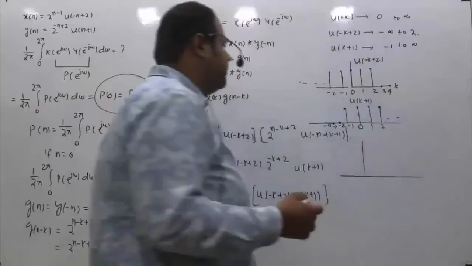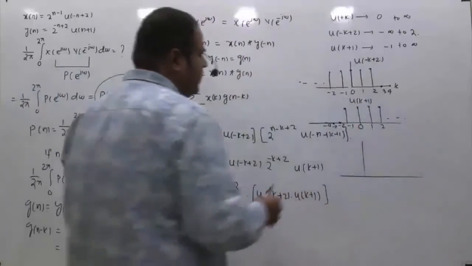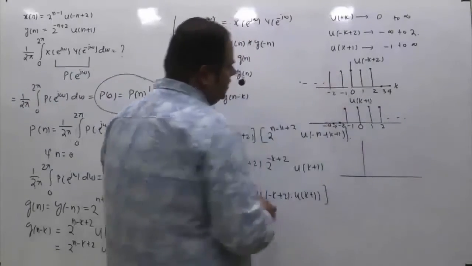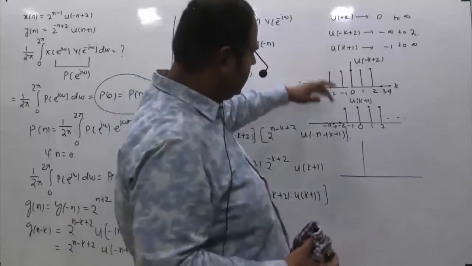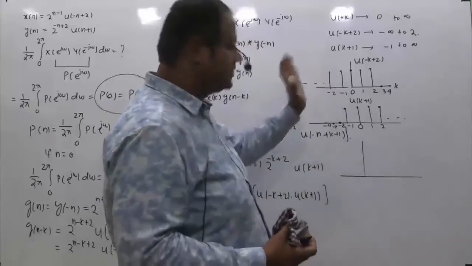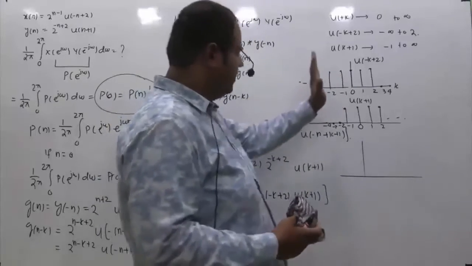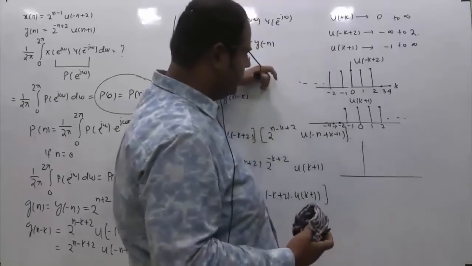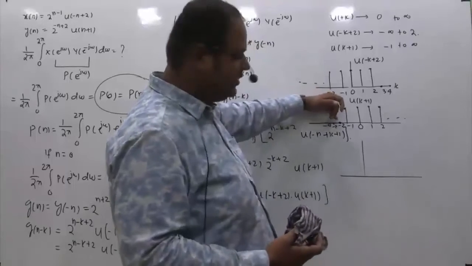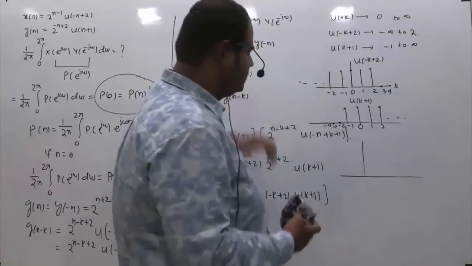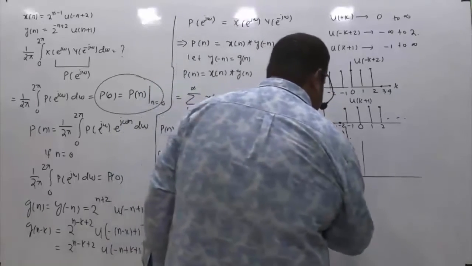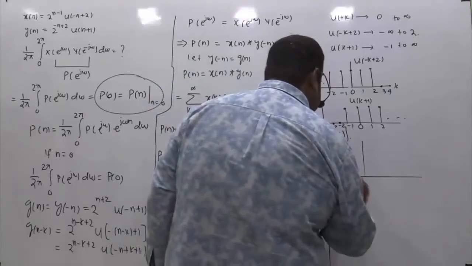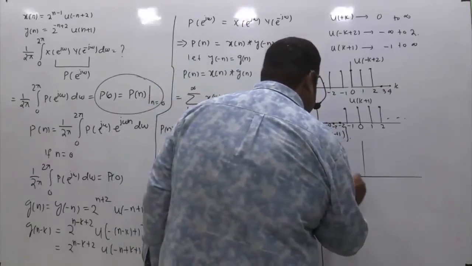Anything to the left of minus 2: this signal's amplitude is 1 and the other signal's amplitude is 0. So the product of these two, beyond minus 2, will definitely be 0. If this point is minus 2 and this point is minus 3, these answers are all 0.